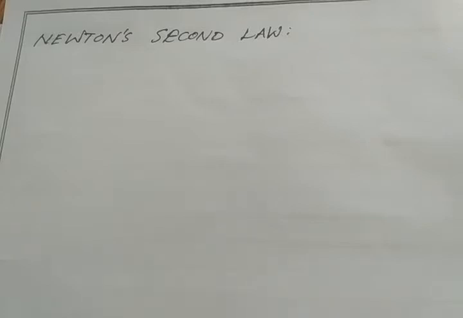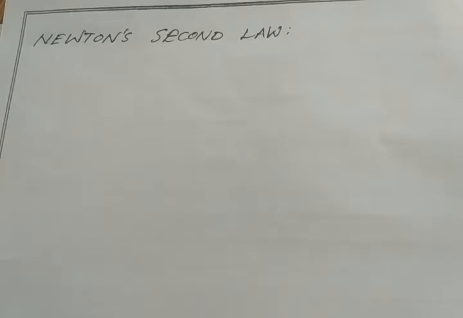Newton's first law states that every object continues to be in the state of rest or of uniform motion, or we can say constant velocity, unless there is an external force acting upon it. So without an external force, an object either continues to be in uniform motion or at rest. That external force changes its state of motion or its state of rest. Right, that is Newton's first law.